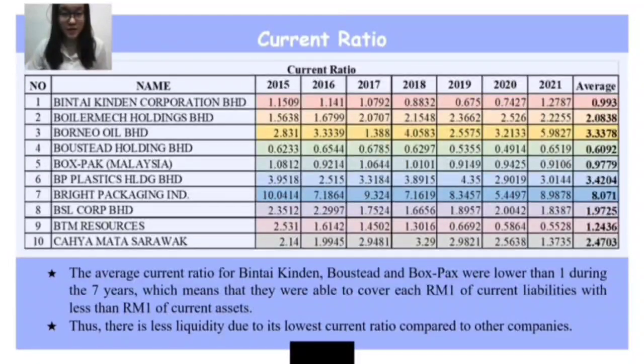Looking at this example, we can see that the average current ratios for Pindai, Borneo, and Boxpacks were lower than 1 during the 7 years, which means they were able to cover each 1 ringgit of current liability with less than 1 ringgit of current asset. So they are less liquid due to a lower current ratio compared to the other companies.